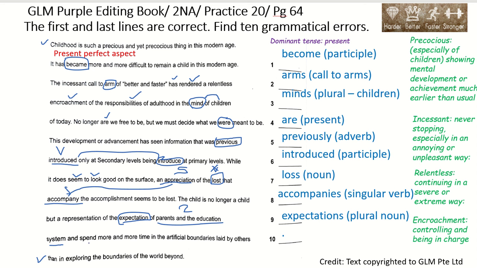Okay, and spend more and more time. So who is spending more and more time in the artificial boundaries laid by others? It is actually the child. So singular subject, singular verb. So that is spends.